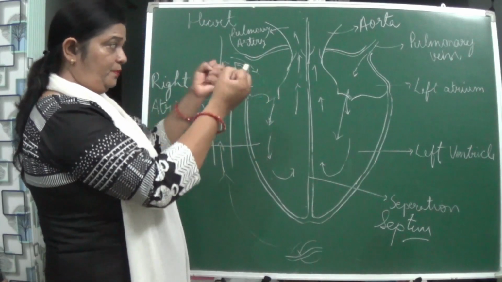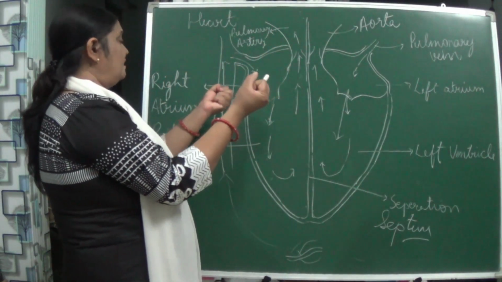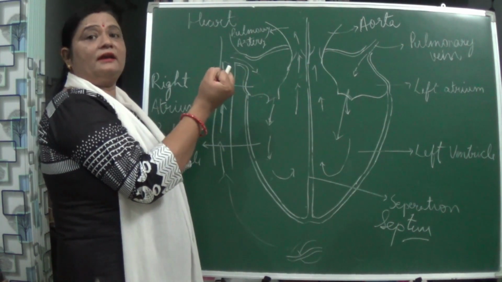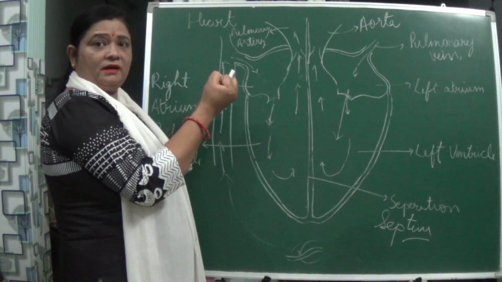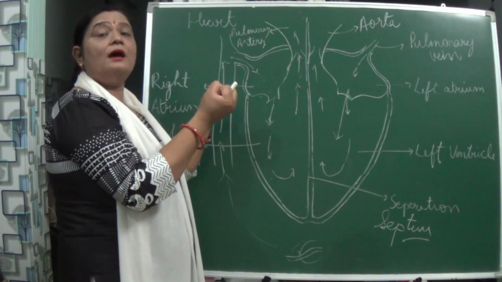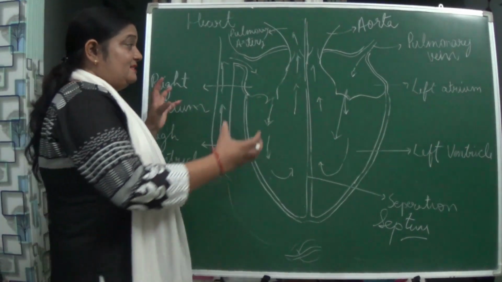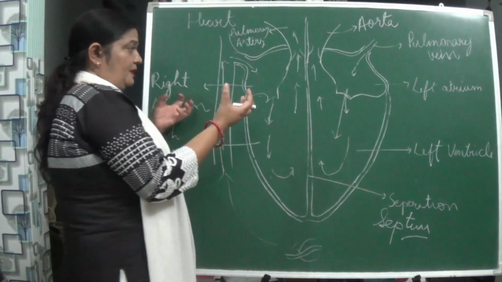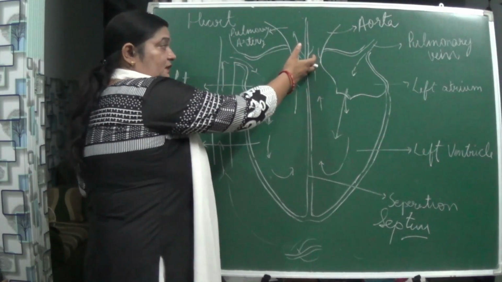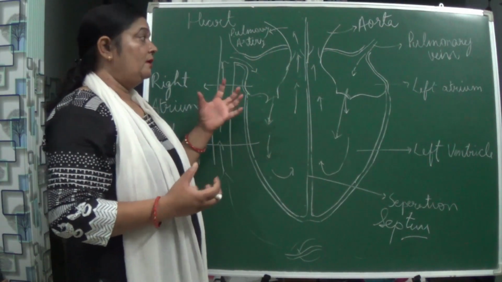So what happens? The opening and the closing of the right atrium and the left atrium creates what? Pressure, and you can hear the sound of what? Lub and dub, and that is nothing but the heartbeat. So I said to you that yes, in this left atrium and this right atrium, blood naturally flows, it closes, and the valves present here also open and close, creating what? The heartbeat, which we are saying.